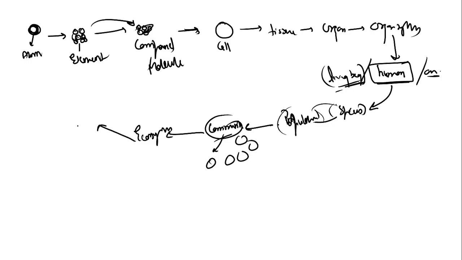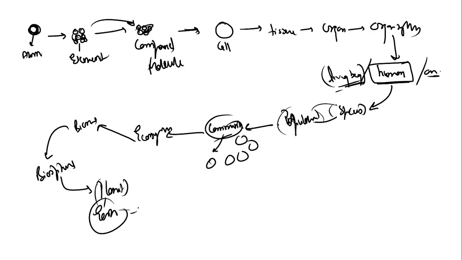If we join all ecosystems, it becomes a biome. Add all biomes, and it will become the biosphere. Add all biospheres, and it will become what? A planet, and that planet is basically earth. If you add all planets, it will become a solar system. Add all solar systems, it will become a galaxy. Add all galaxies and it will become the universe.